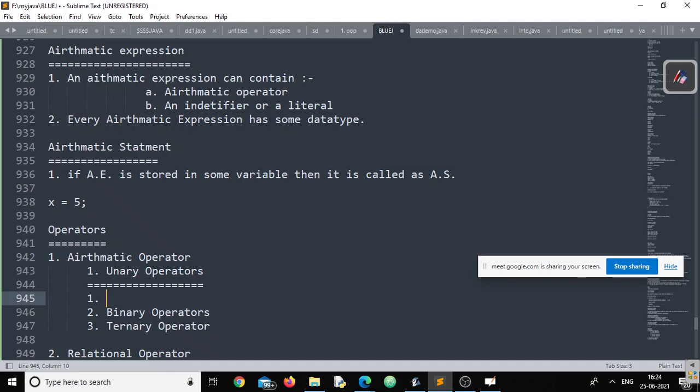Okay. So you can write here: arithmetic operator which requires one operand for its execution is called as unary operator.